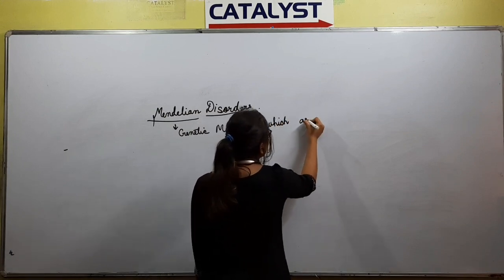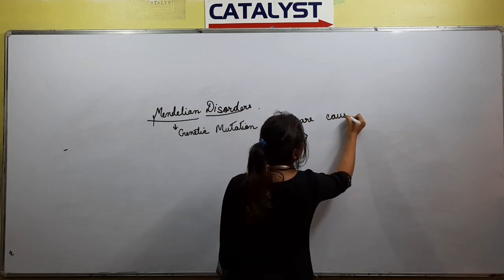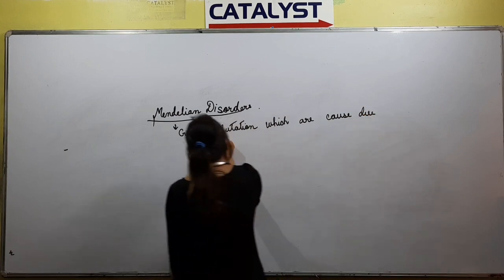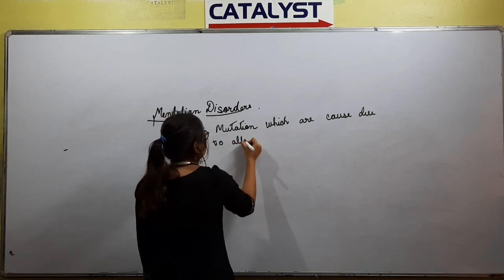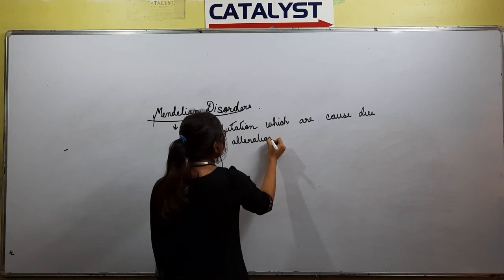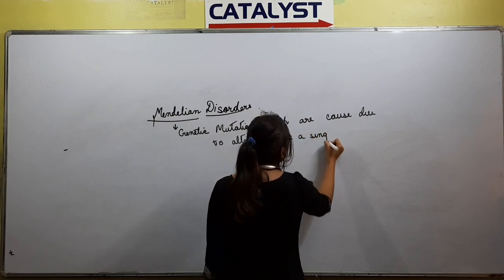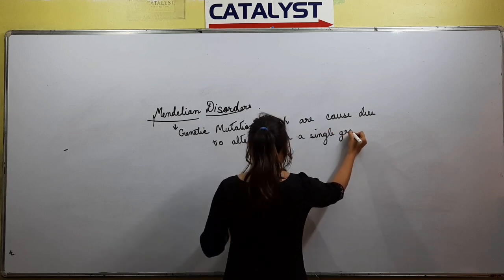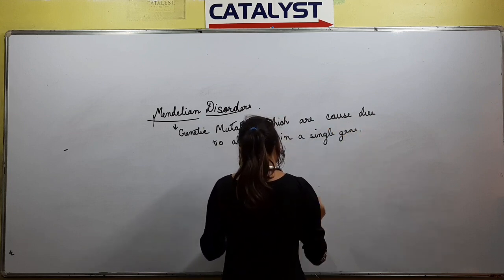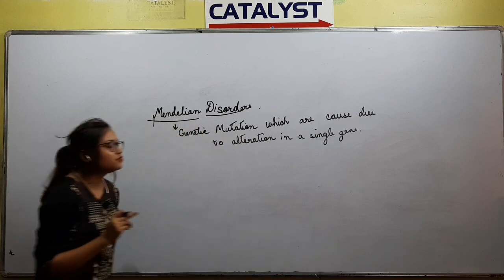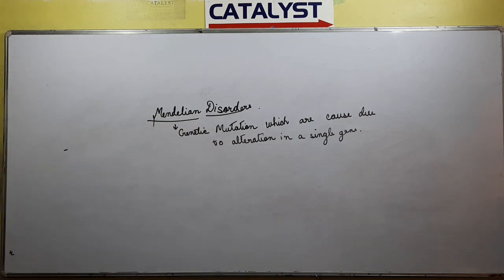Due to alteration in a single gene. Okay, they are transmitted from parents to offspring following the basis of inheritance.